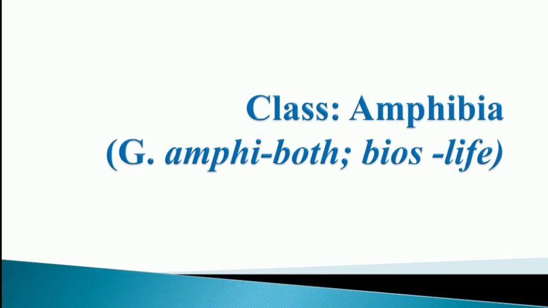Okay, last class we discussed the characteristics of the vertebrates and the classes of the vertebrates. So this class also continues with the classes of vertebrates. What are the classes of vertebrates? One is fishes, second is amphibia, reptiles, aves and mammals. In the last slides we thoroughly studied that.